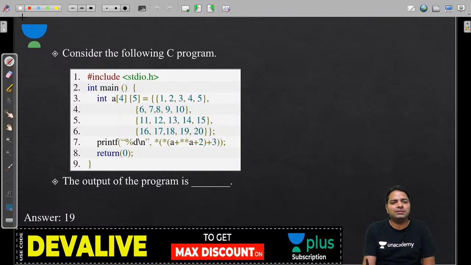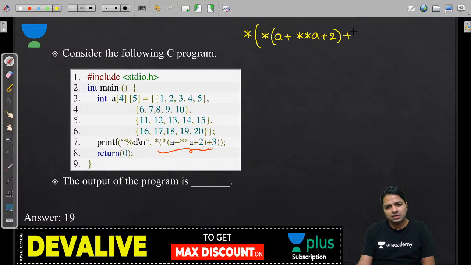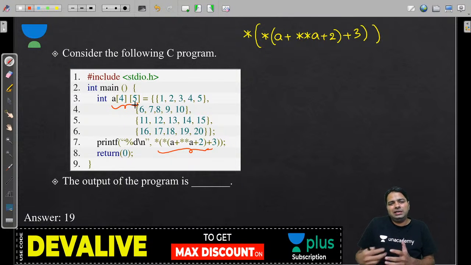You are provided with an array but asked about an expression. So how do we understand that expression? Let's focus on understanding it, guys. You have star of (star of a plus 2, then plus 3) closed. Here it is a two-dimensional array, and for a two-dimensional array you require two dereference operators to reach the data you are handling.